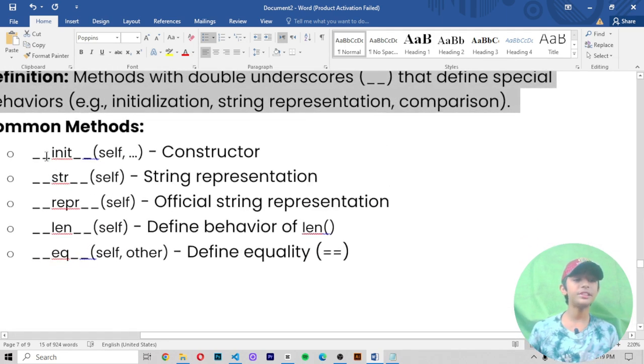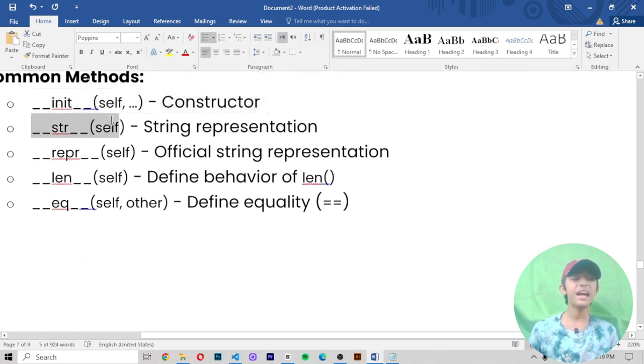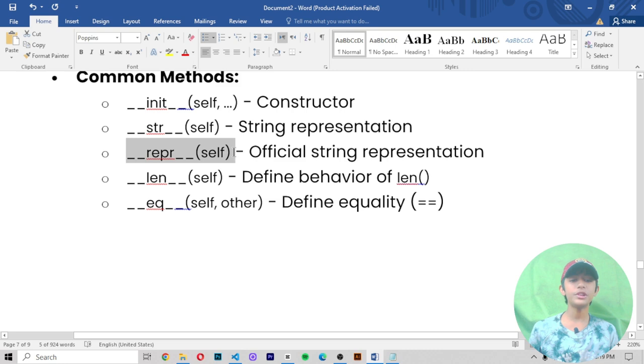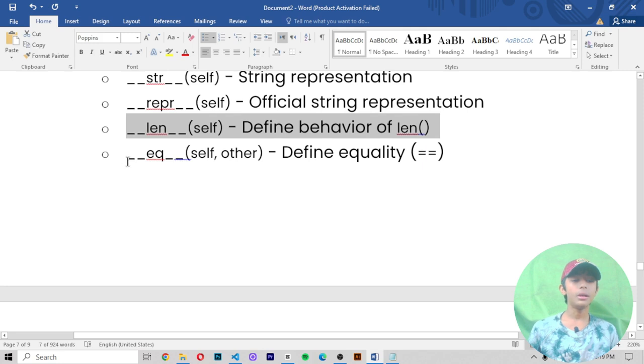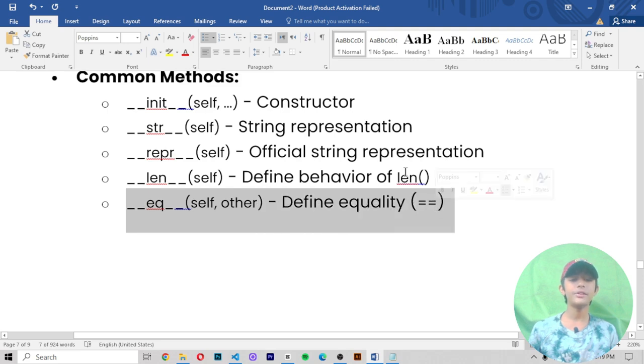First, __init__(self), it is the constructor. Now __str__(self) means str, it is the string representation. Number 3, __repr__(self), it is the official string representation. Number 4, __len__(self), it defines the behavior of len, and len means the len function. Now number 5, __eq__(self, other), it defines equality, meaning equals to.